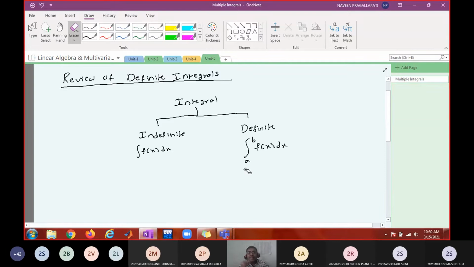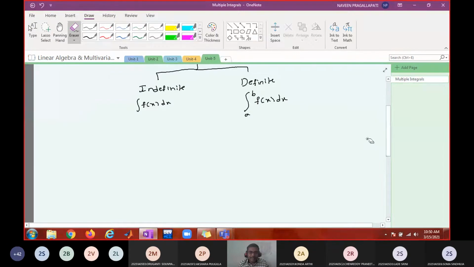Piecewise continuity plays a very important role in calculus, because you are going to learn more about integral calculus, in which the sufficient condition is piecewise continuity. This definite integral can be classified in several ways. One is called proper integral. The other is called improper integral.